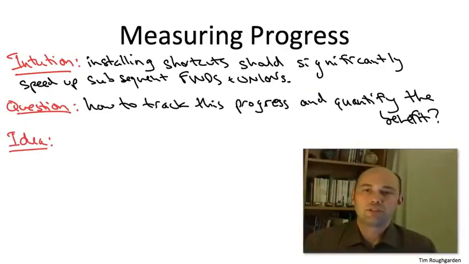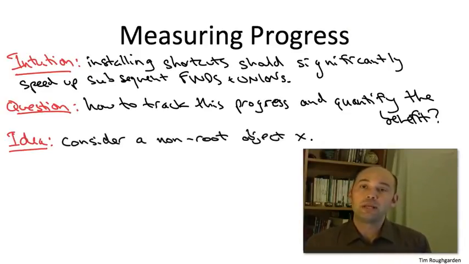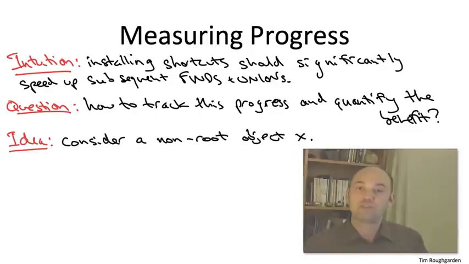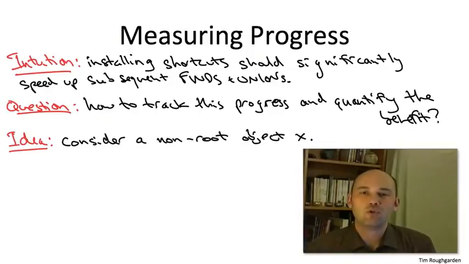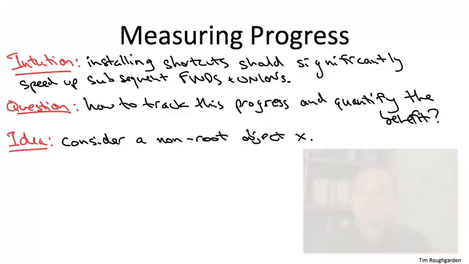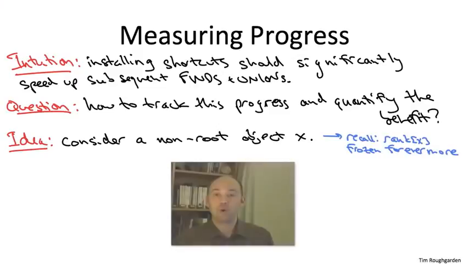So here's the idea. Let's focus on an object x, which is no longer a root. At this point, its parent is somebody other than itself. And one thing I want you to remember from our union by rank analysis is that once an object is not a root, its rank is frozen forevermore. Now, we proved that in the context when there was no path compression, but again, remember, we manipulate ranks in exactly the same way when there is path compression. So that's still true. If you're an object and you're no longer a root, there is no way your rank will ever change again.